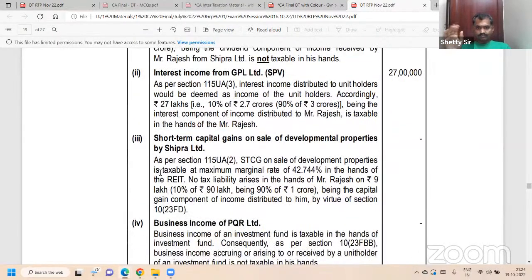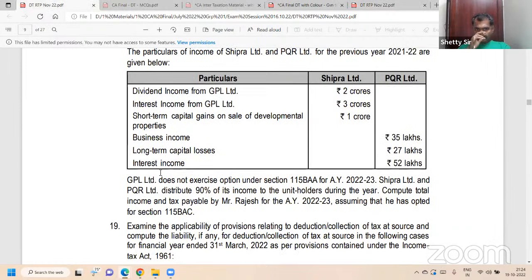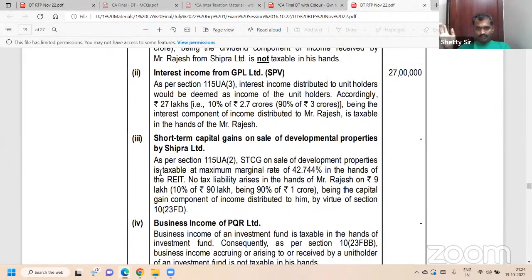Next, number 3. STCG on sale of developmental properties. SPV again, developmental properties.